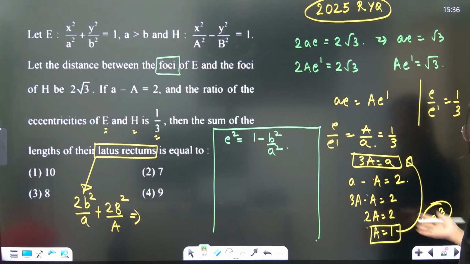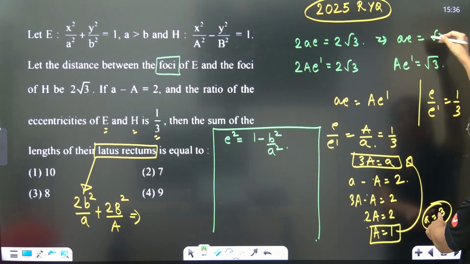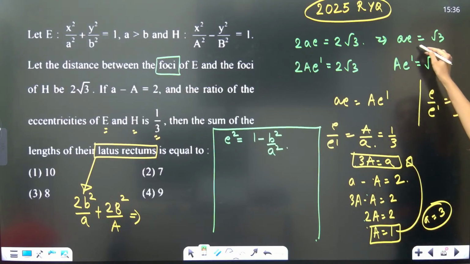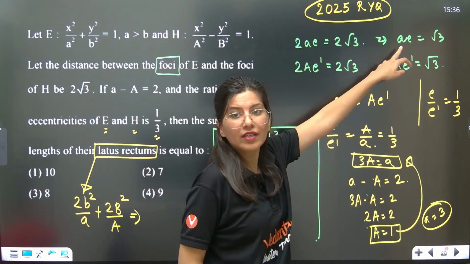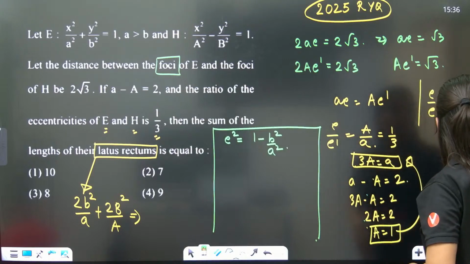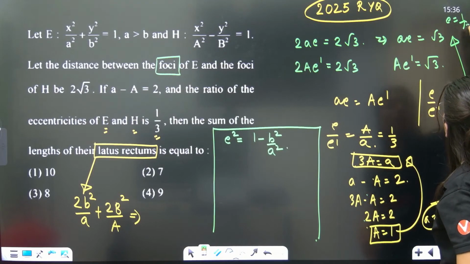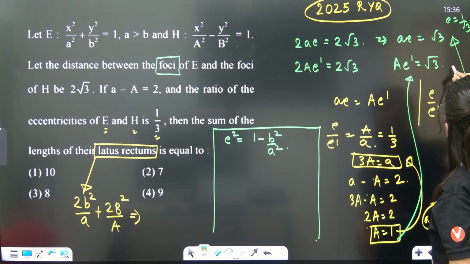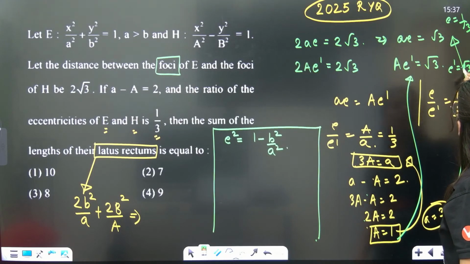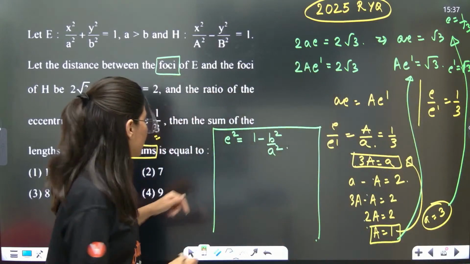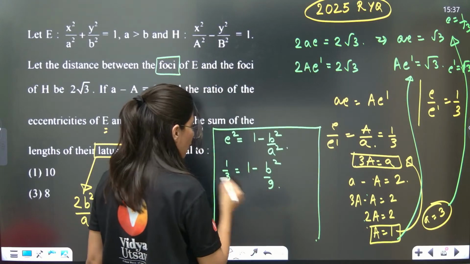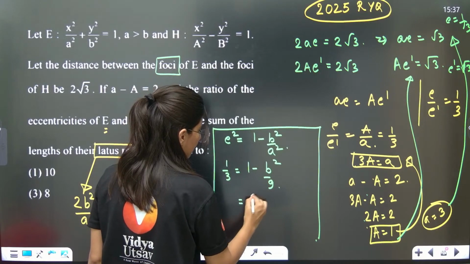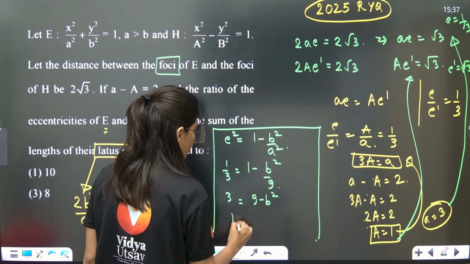So E square, eccentricity, just put the value. E dash. Okay, so from here eccentricity you can check. See, a is equal to 3. So eccentricity will be root 3 by 3, that is 1 by root 3. Put the value of a over here, you will get eccentricity is 1 by root 3, and put the value of A over here, eccentricity dash is just root 3. So eccentricity of ellipse is 1 by root 3. So 1 by 3 is equal to 1 minus b square by 9. Correct? Solve it. You will get 9 minus b square is equal to 3. So b square is equal to 6.